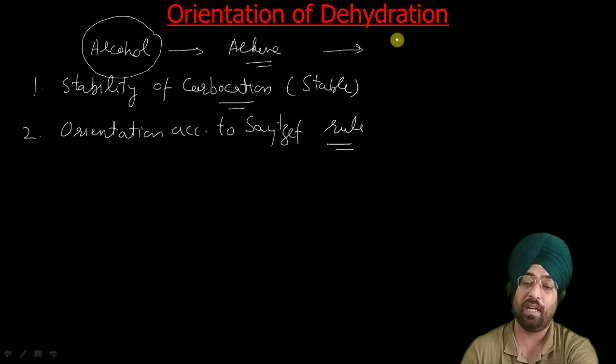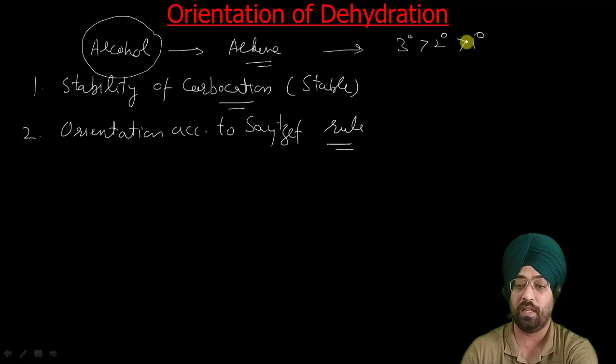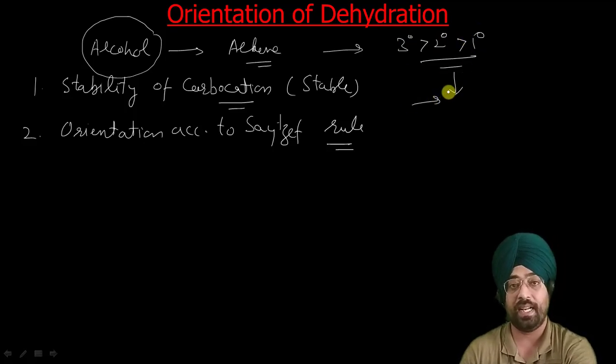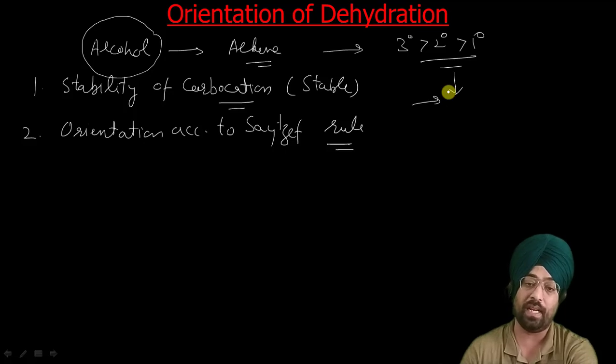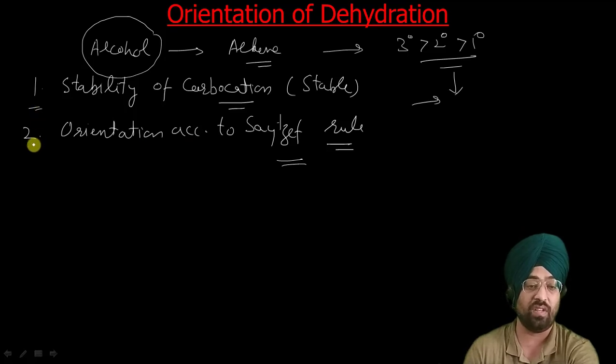So this can be done like tertiary carbocations are more stable than secondary, which are more stable than primary. So if there is a possibility of any hydride or methyl shift, then do it and get the stable carbocation. Then if there is equal possibility of removing two hydrogens, then you have to form product according to Saytzeff rule. You have to keep these two things in mind while determining the product from alcohol. Now let us do one more example where both these things will be covered.